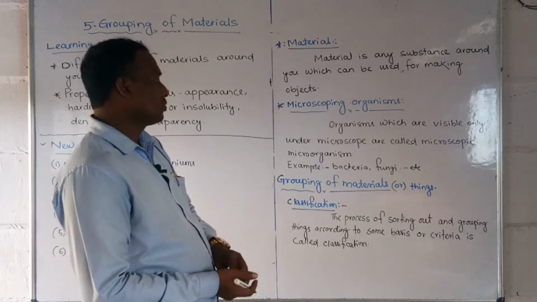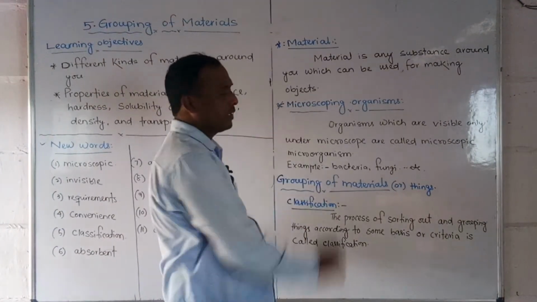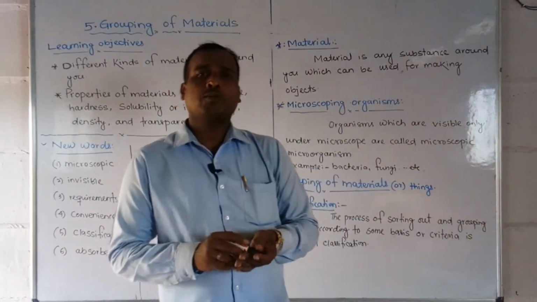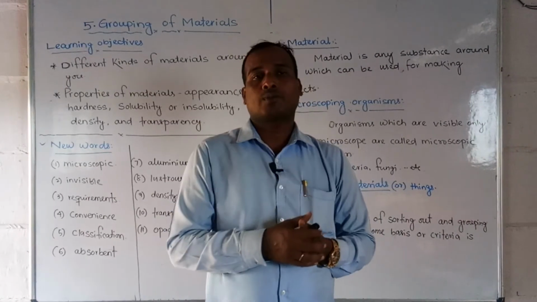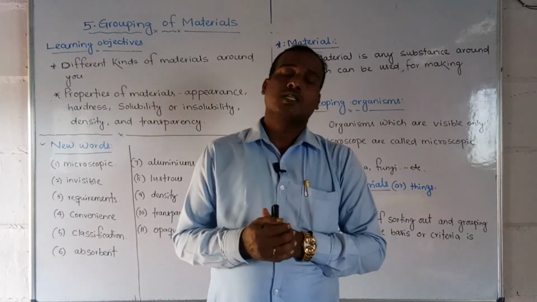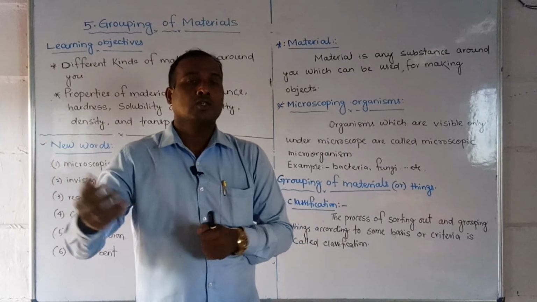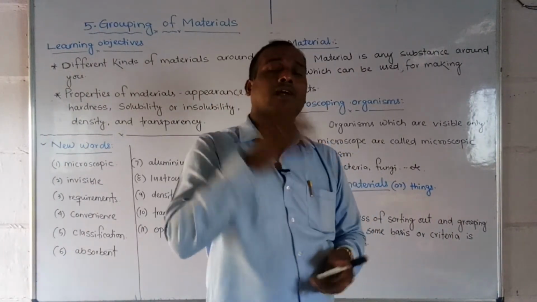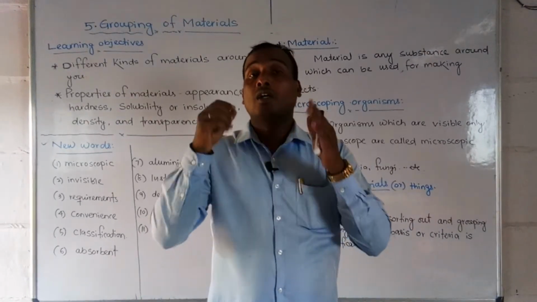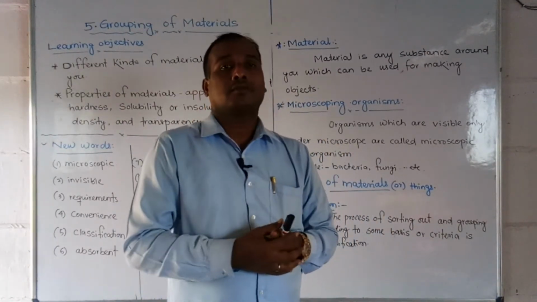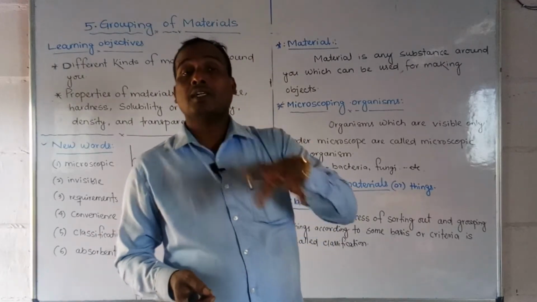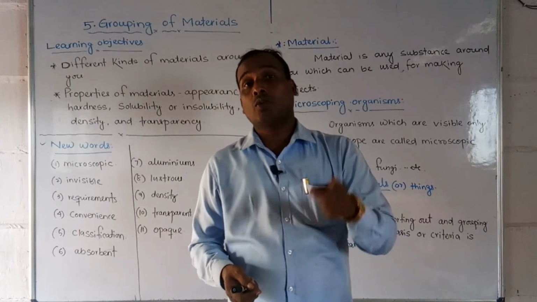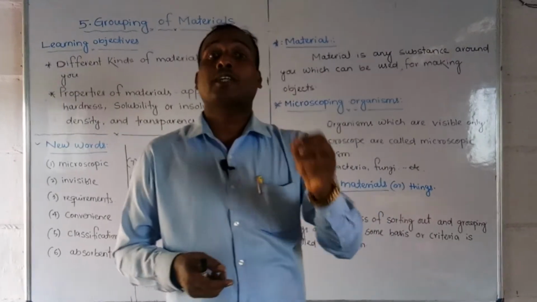Microscopic organisms. Next we will discuss this term. Very important terms, friends: microscopic organisms. Micro means very small, and macro means very large. So microscopic organisms are those organisms that we can't see, not visible to our naked eye, which we can't see with our direct eyes. That means they are visible only through the microscope.